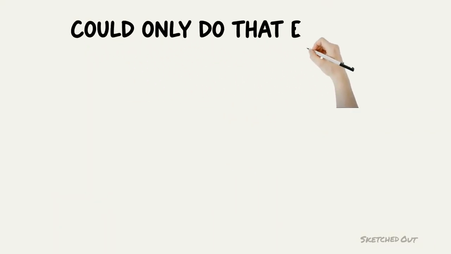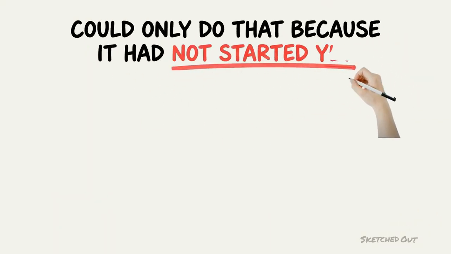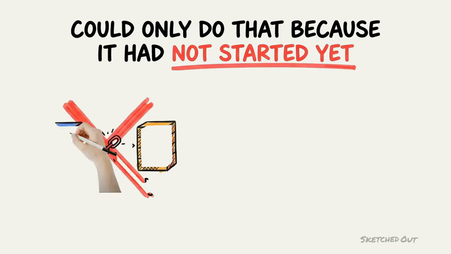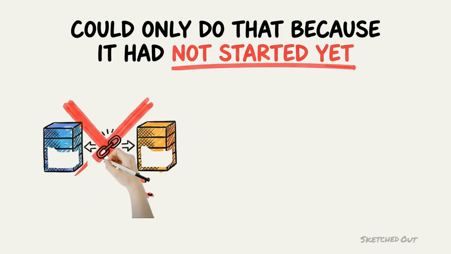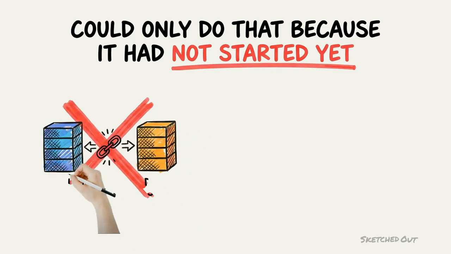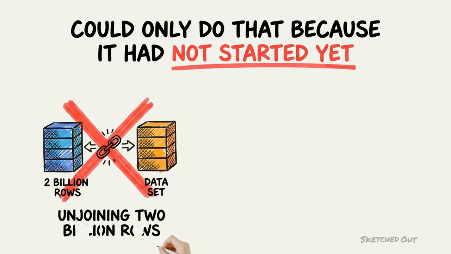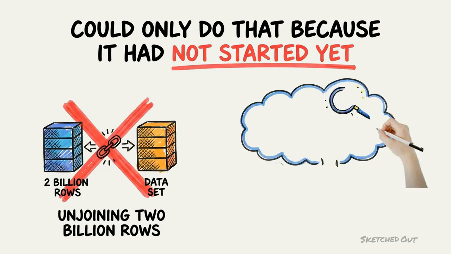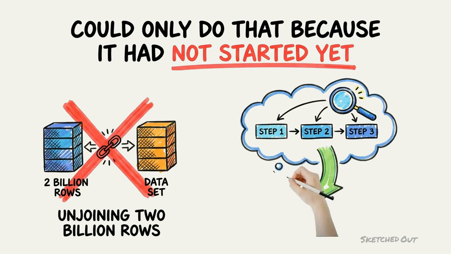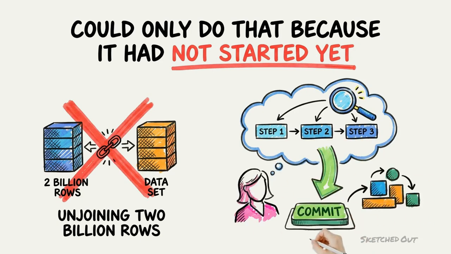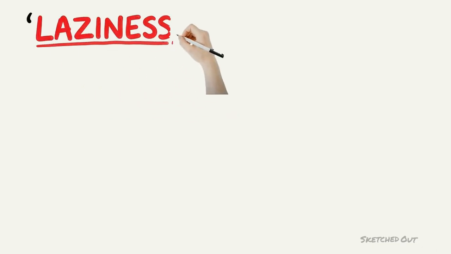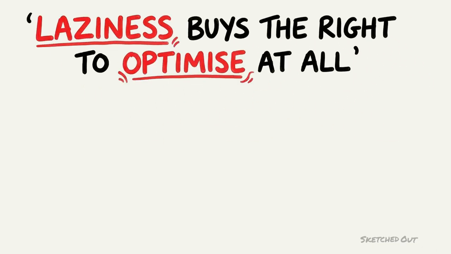Now here's the point of the whole episode. It could only do that because it had not started yet. If Spark had obediently begun joining the moment you typed join, the opportunity would already be gone. You cannot go back and unjoin 2 billion rows. By waiting until you demanded an answer, it got to see every step you intended before committing to any of them and rearrange them freely. Laziness is not sloppiness or delay. It is what buys the right to optimize at all.